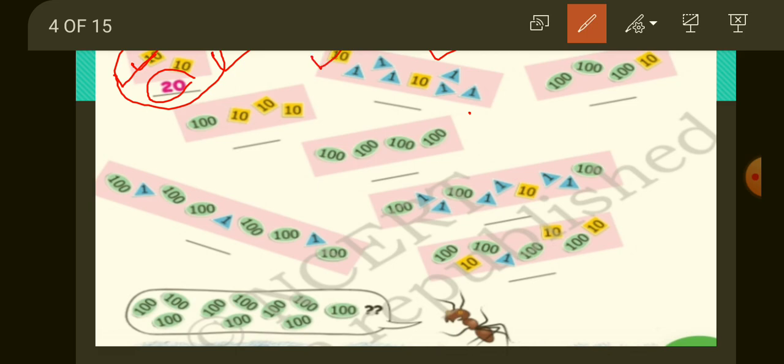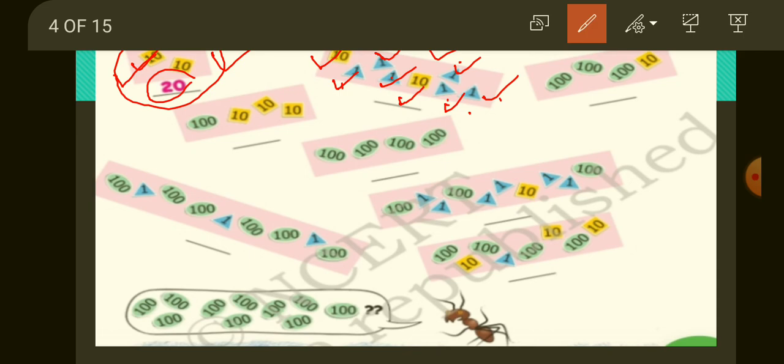How many cards of tens? 2 cards of tens, so we can write 20. Keep that 20 in your mind. After that, how many cards are related to ones? 1, 2, 3, 4, 5, 6.